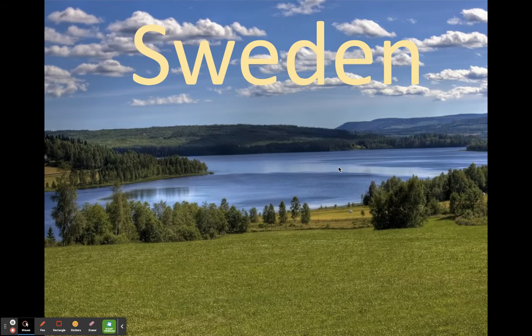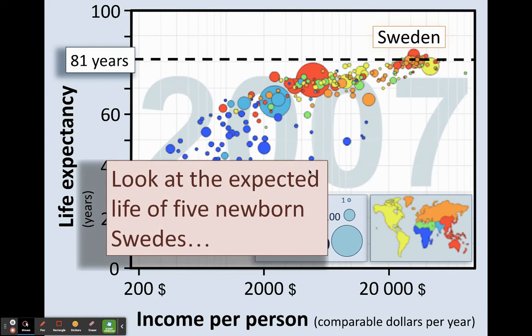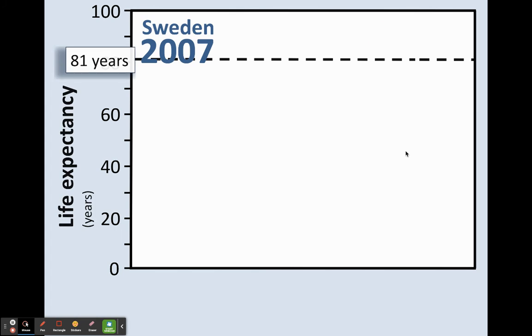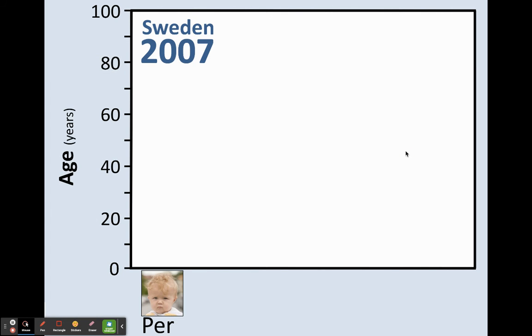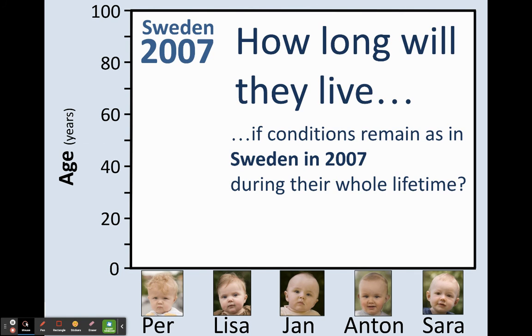All right, so now we're going to take a good look at Sweden. Do all Swedes live 31 years longer than the Burundians? Sorry, it got a little cut off at the bottom. So let's take a look. Look at the expected life of 5 newborn Swedes in 2007. We got Per, Lisa, Jan, Anton, and Sarah. How long will they live if the conditions remain as in Sweden in 2007 during their whole lifetime?